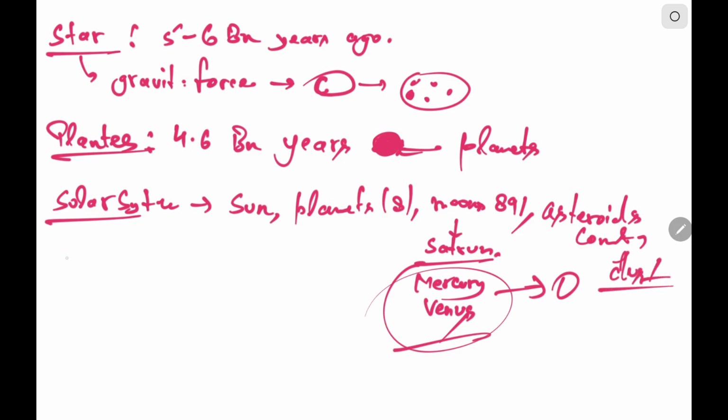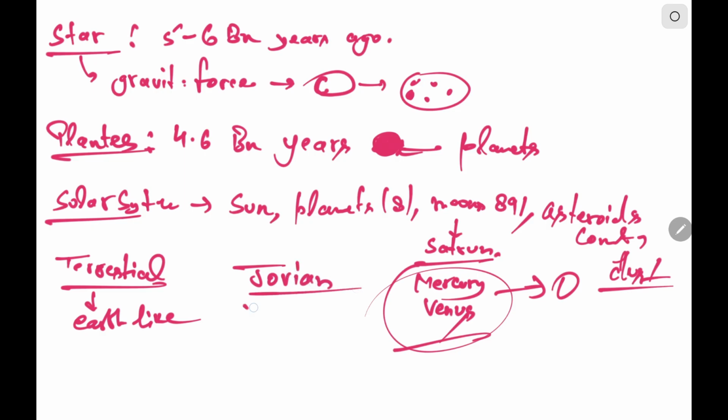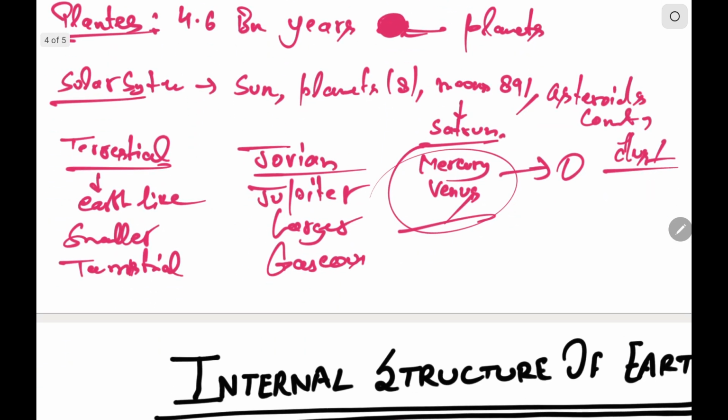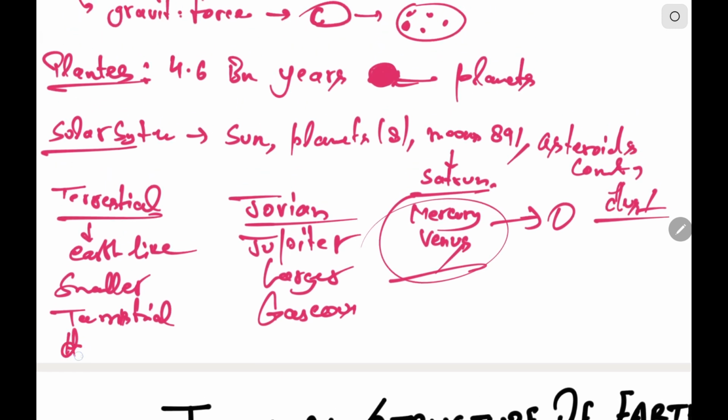Now the planets are divided into two parts: terrestrial, that is Earth-like, and Jovian, that is Jupiter-like. Terrestrial are smaller in size, Jovian are larger in size. Terrestrial are rocky, Jovian are gaseous. Terrestrial have higher density, Jovian are less dense.